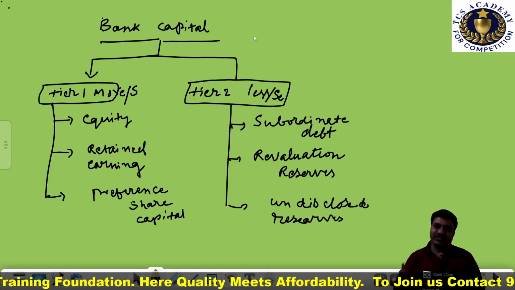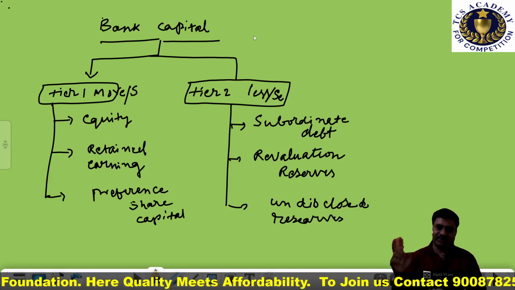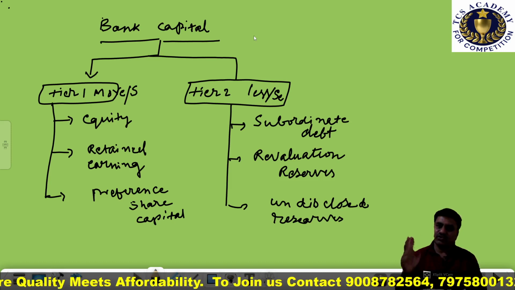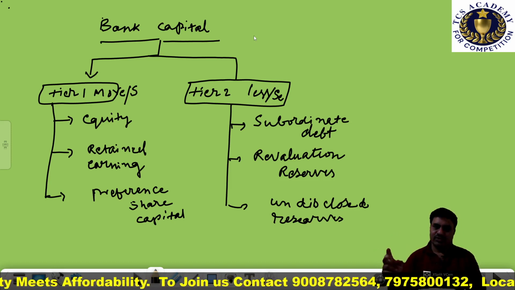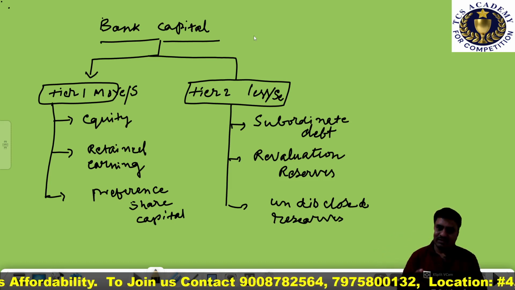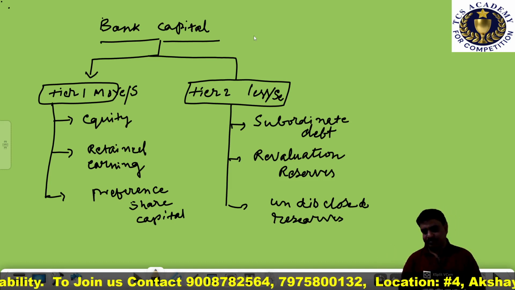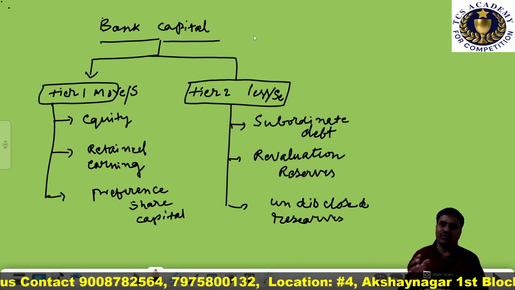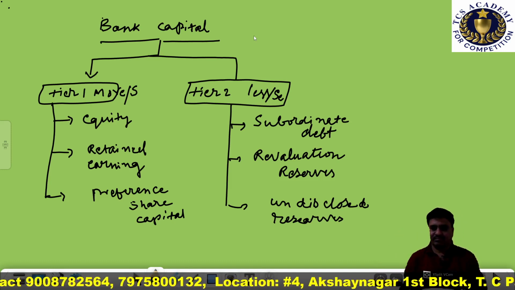Basically, the bank has two types of capital: tier 1 capital and tier 2 capital. Tier 1 capital is more secured capital.